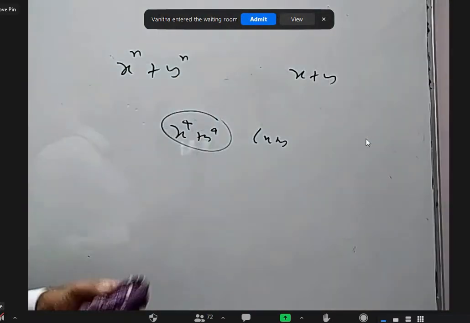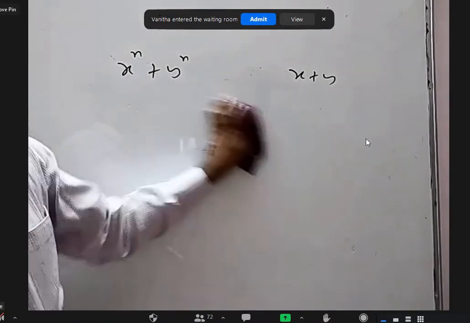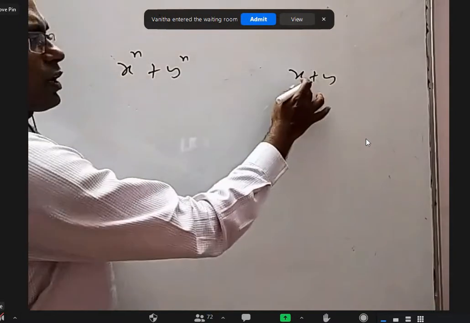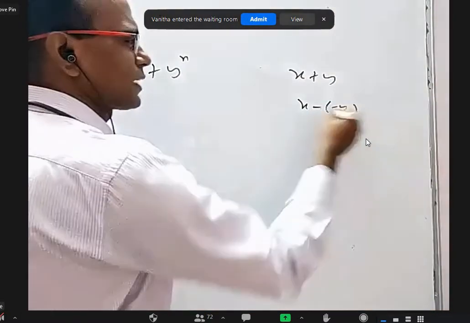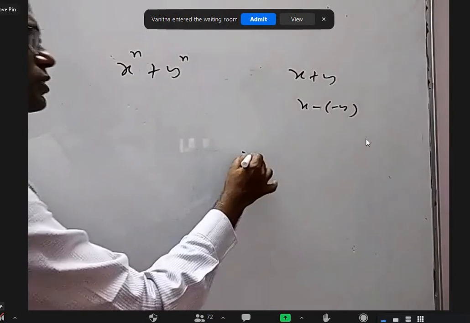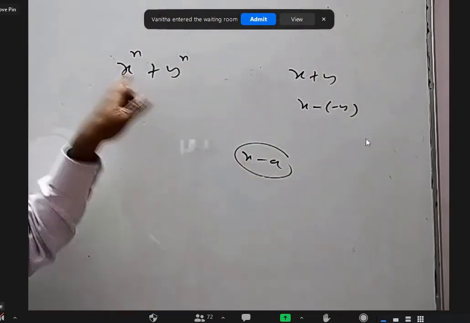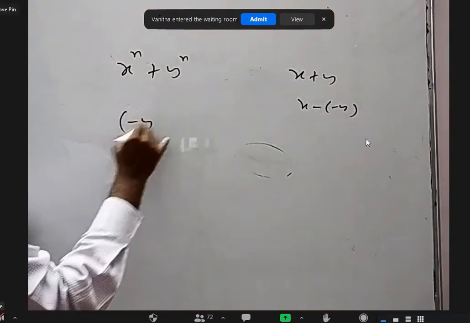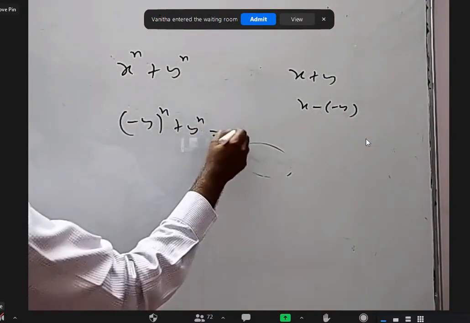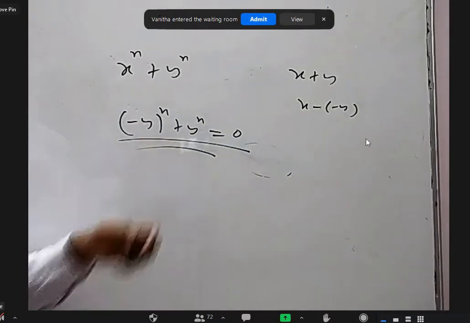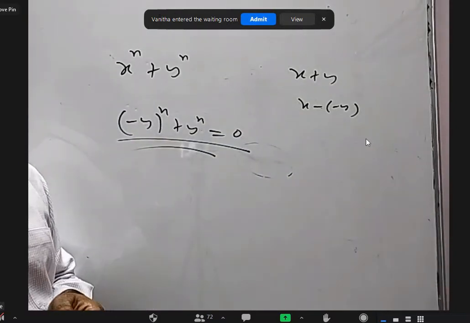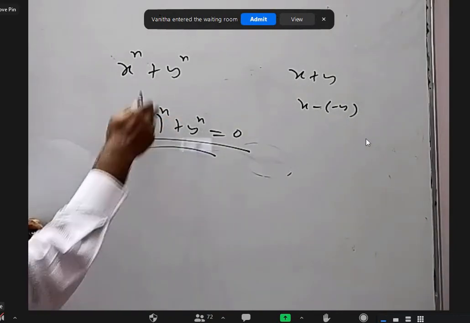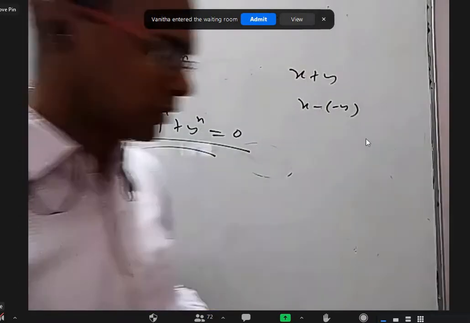I don't think it is possible, for all odd numbers, sir. Yes, possible only for odd numbers. You are right. Why it is for only odd numbers, I'll tell you. If you want x plus y to be a factor, you have to take x equal to minus y, and it should become 0. In the place of x, substitute minus y here. You'll get minus y whole power n plus y power n should be 0. Tell me, this will be 0 when n is even or odd? Odd, sir. So only when n is odd, you'll get minus and they will cancel. That is the reason this is divisible by x plus y when n is odd.